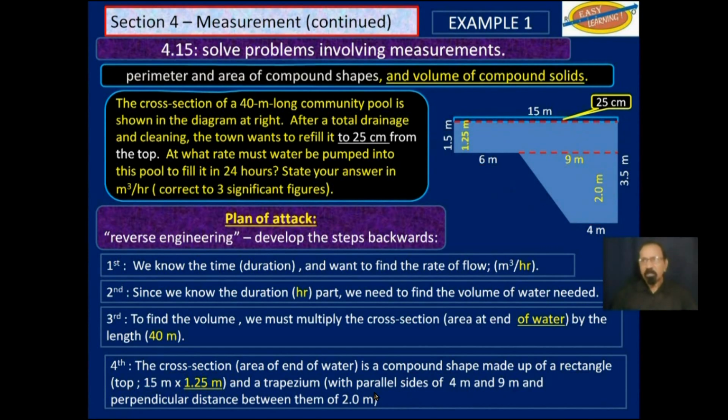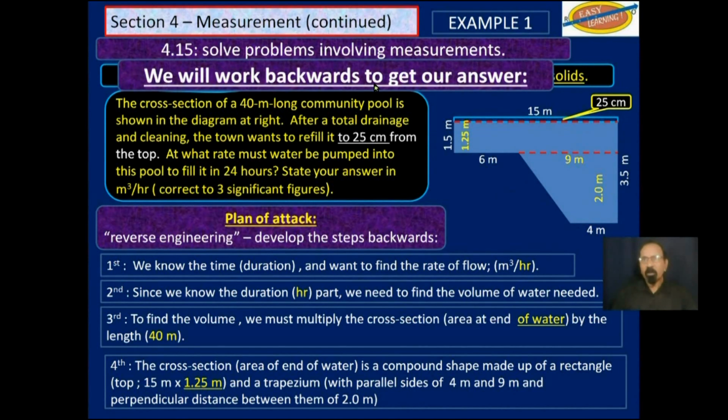So let's work backwards now. We will work backwards to get our answer. So now we know what we are doing. We know the approach. We have reverse engineered this question. We are going to begin from what we know, work backwards, and then start working from there to get back to our answer.